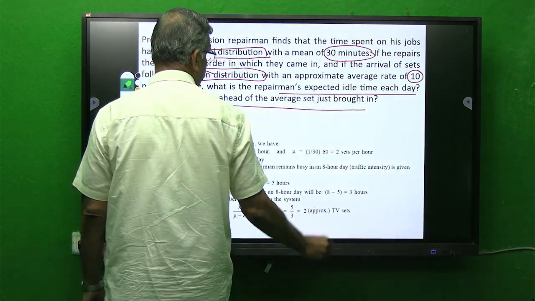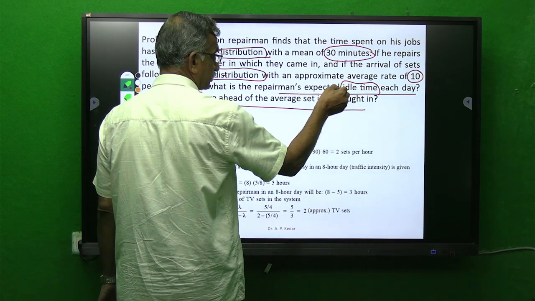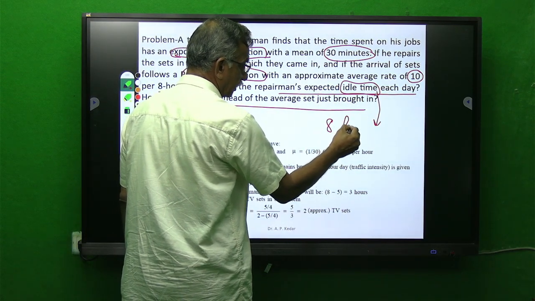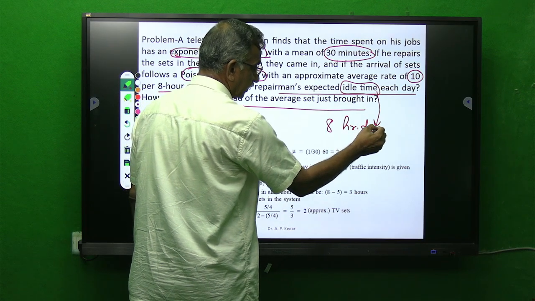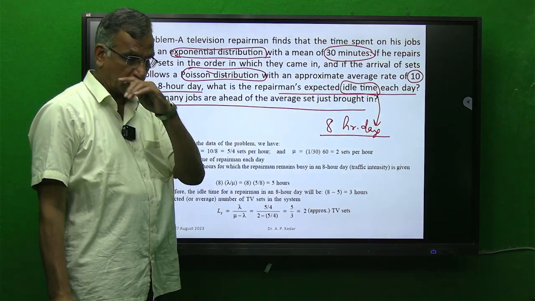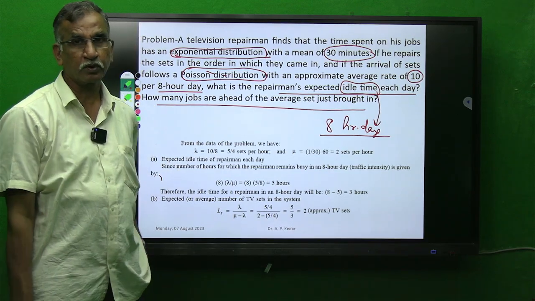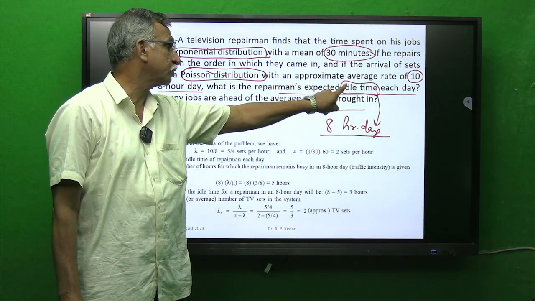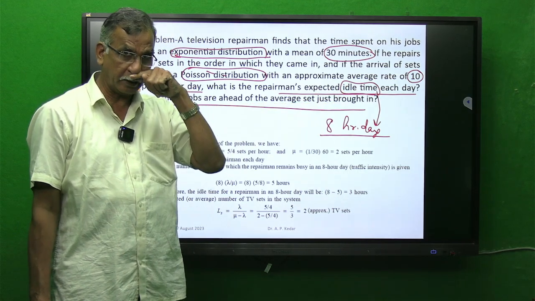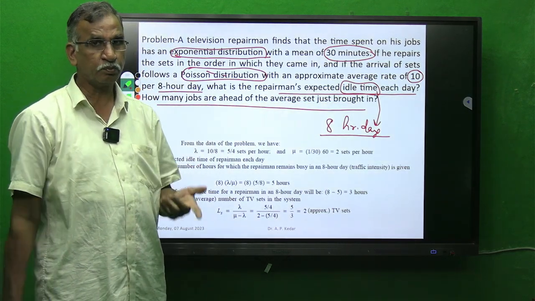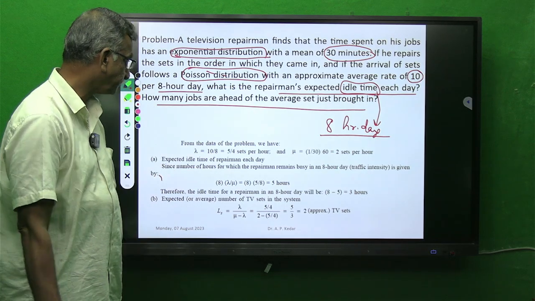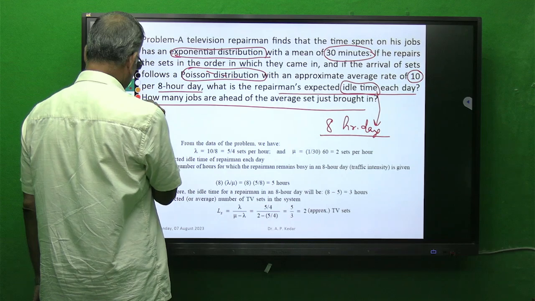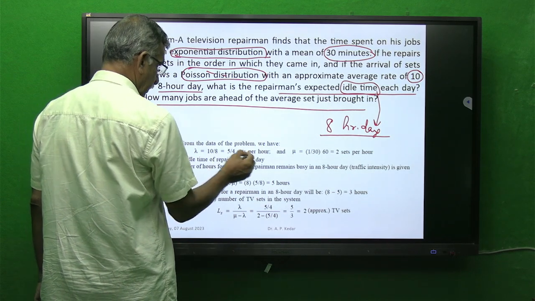The question is asked. First we are supposed to find idle time. Here it is mentioned that the day is an 8-hour day. A working day is never of 24 hours. We work for 8 hours. So what is expected is that out of 8 hours we are supposed to find how much time he remains idle. Got it? So again two parameters, lambda and mu. I want to have a common unit, and the common unit for me is per hour.